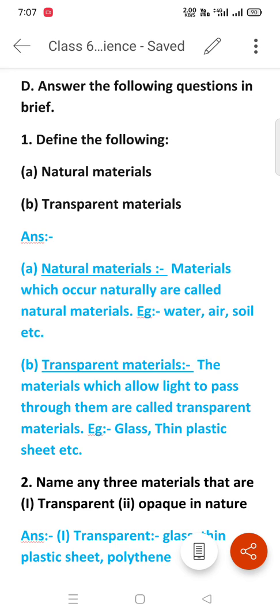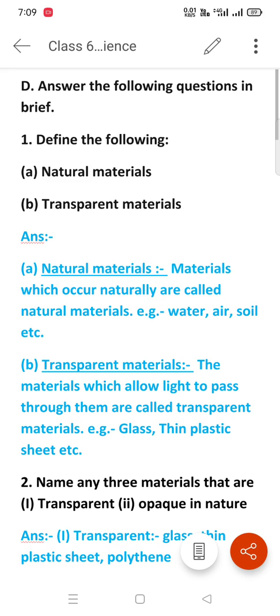is define the following natural materials and transparent materials. First we define natural material. Materials which occur naturally are called natural materials. For example, examples are water, air and soil. These are natural materials. The next, transparent material. The materials which allow light to pass through them are called transparent materials. For example, glass, thin plastic sheet, etc.